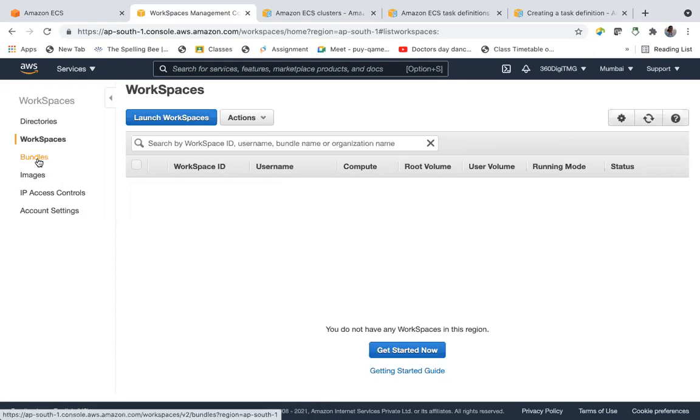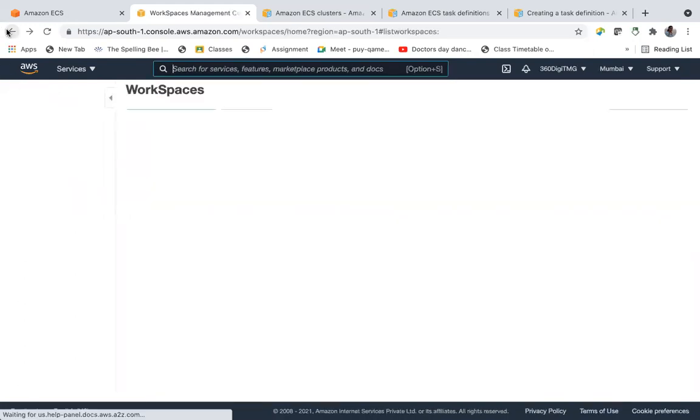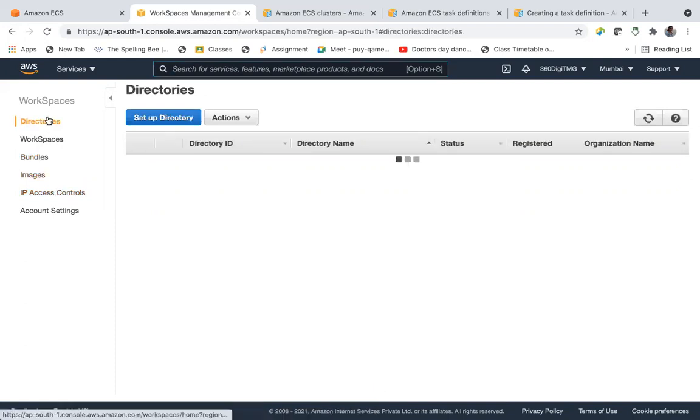So bundles, you can add the software bundles, images in the workspaces. And again, IP access control. Since this is a workspace, you can give access to only certain IPs. So all these things are related to workspace. Let us go and check directory. Still it is creating.